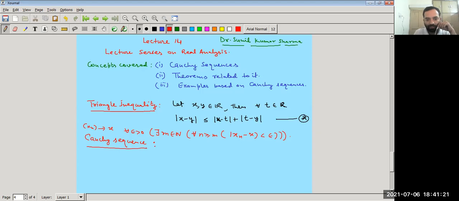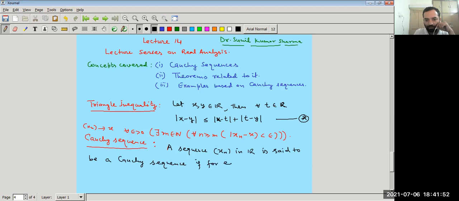Now, Cauchy sequence. A sequence xn in real numbers R is said to be a Cauchy sequence if for each epsilon greater than 0, there exists p belonging to the natural numbers.